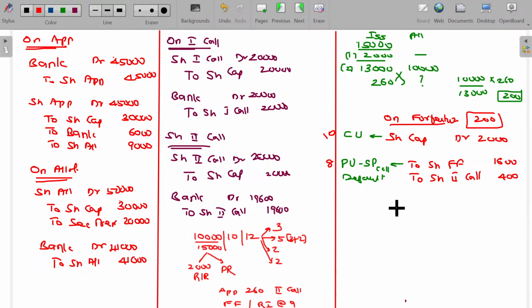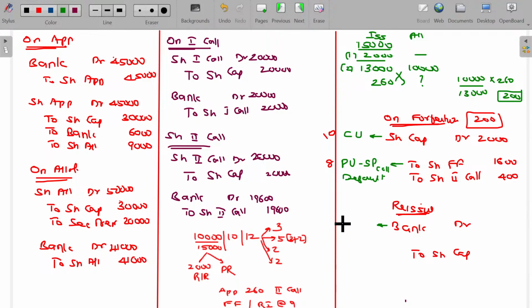This entry is very important for forfeiture entry. After forfeiture, go for reissue. In case of reissue, we have two entries. What are they? One is reissue entry, bank account debit to share capital. Check whether there is any loss or gain on reissue. How will you record?